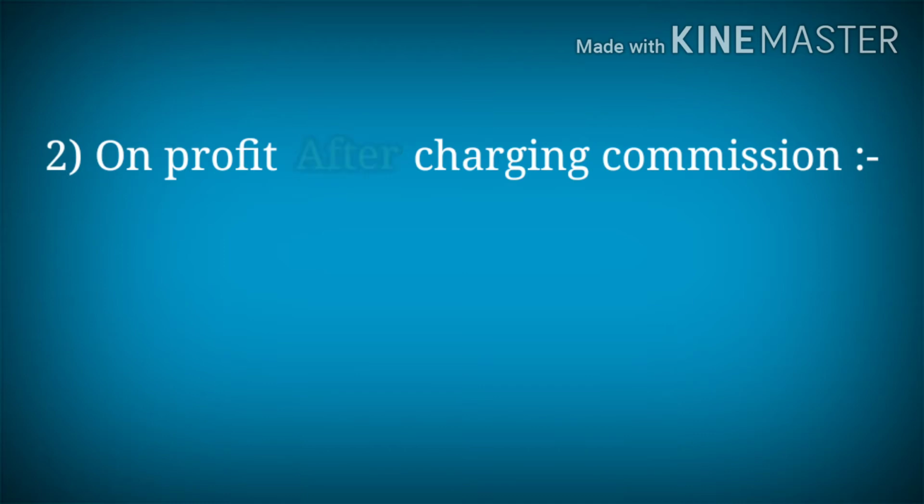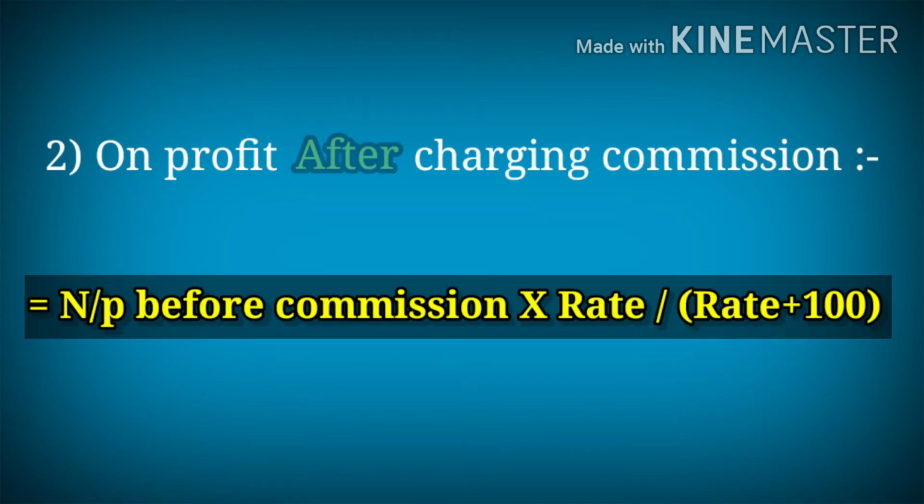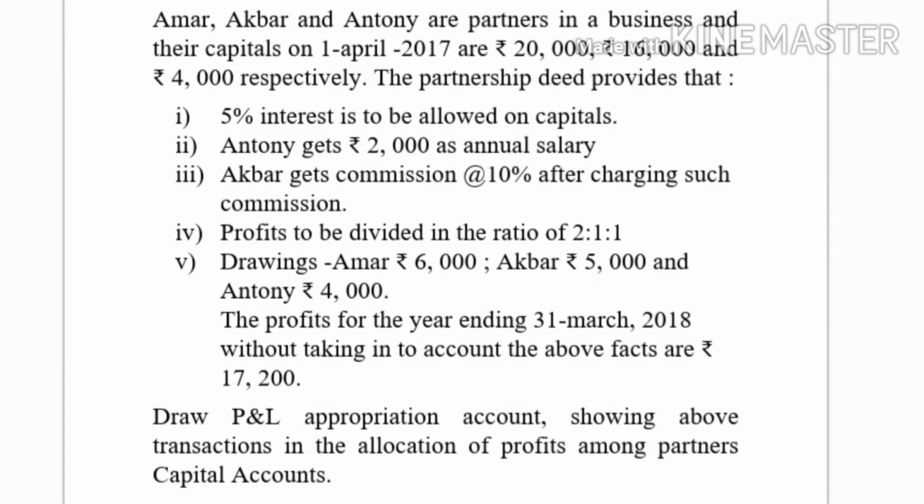If it is profit after charging commission, then the following formula is used: net profit before commission into rate divided by rate plus 100. That means if in the question it shows commission at 10% after charging such commission, at that time we have to use this formula: net profit before commission into rate divided by rate plus 100. Is it clear? Now let's solve a problem.